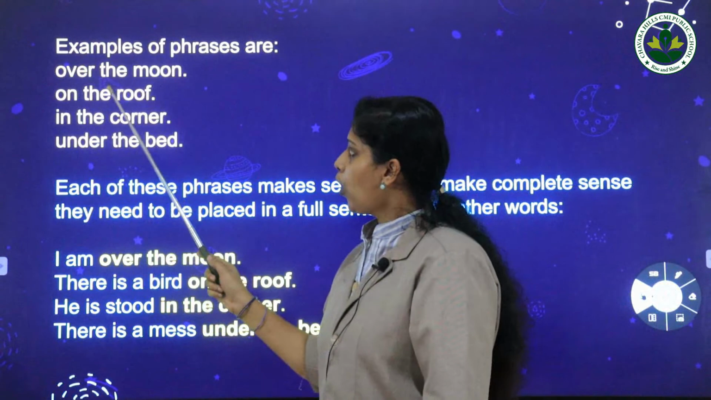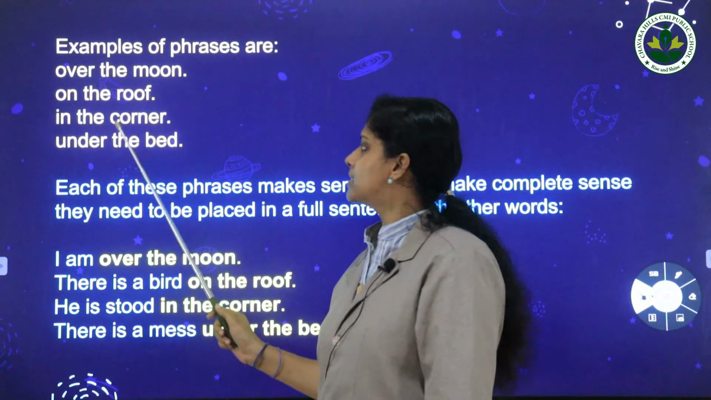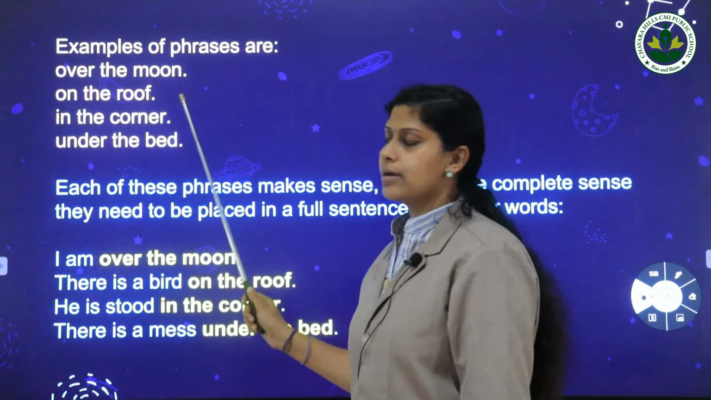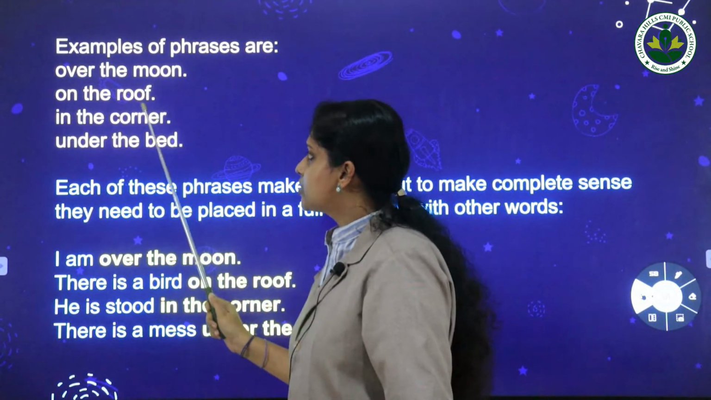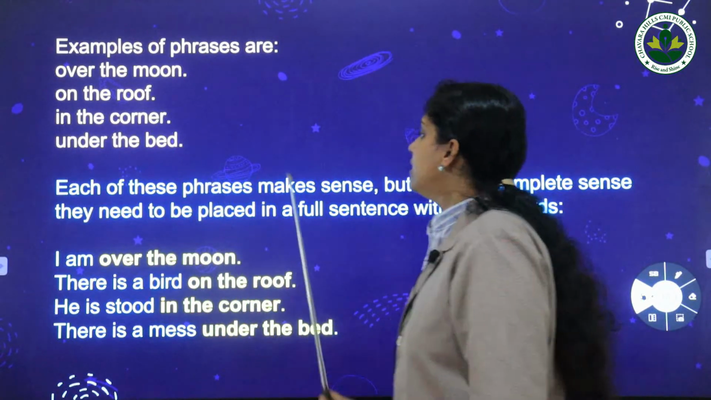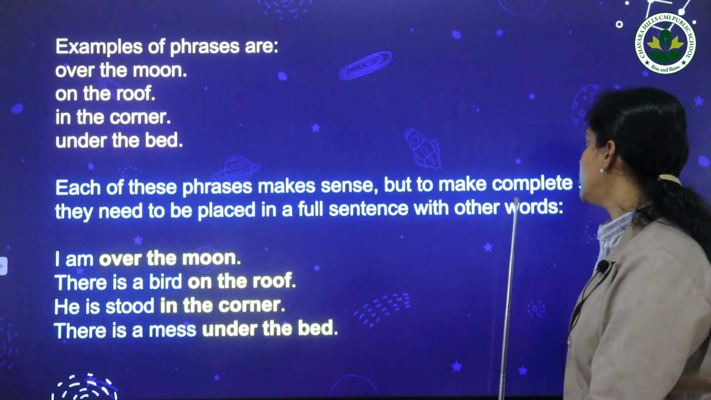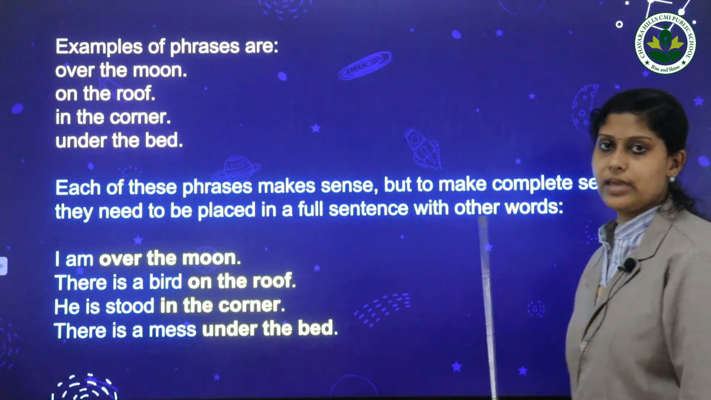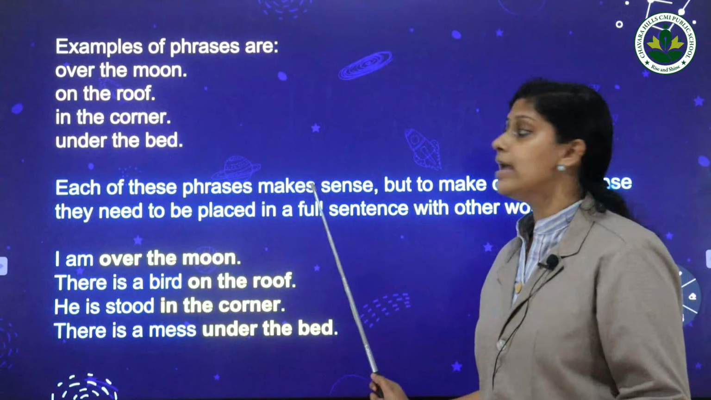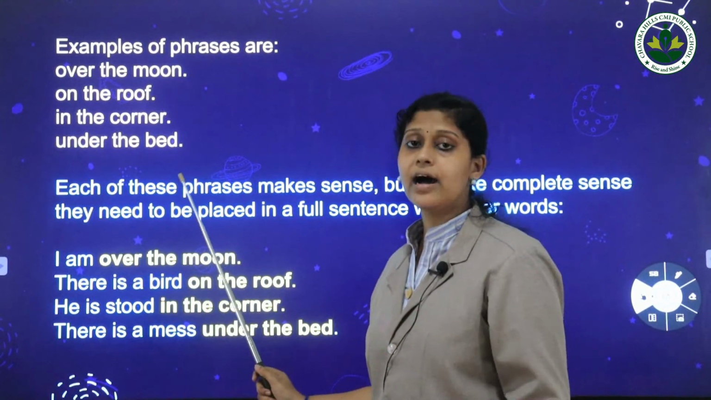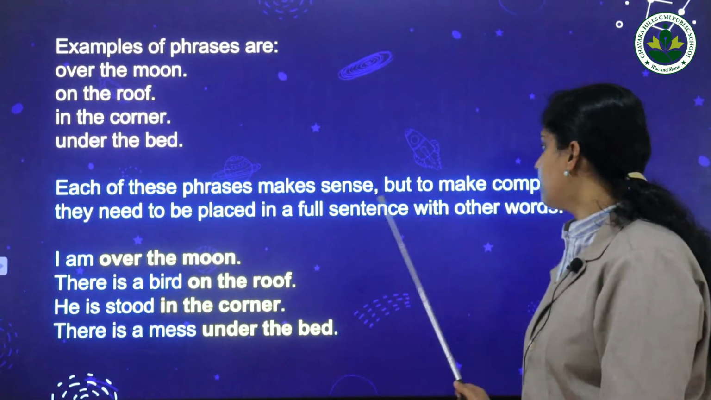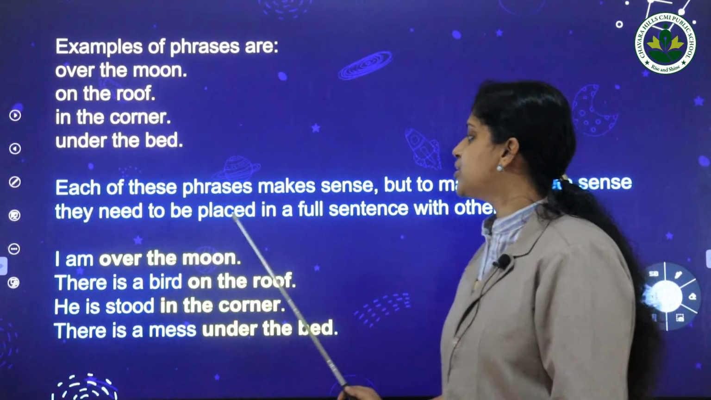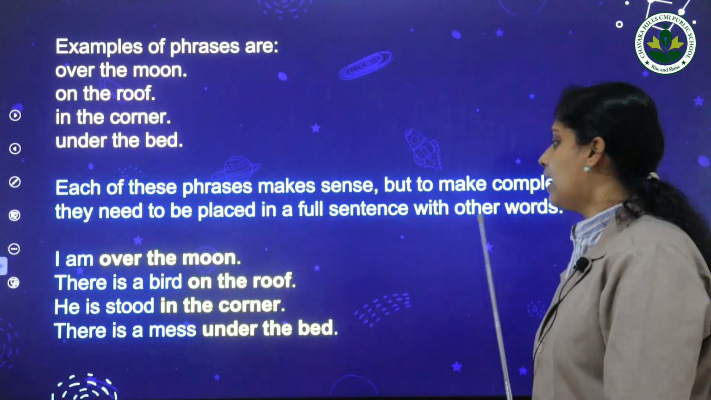Examples of phrases are over the moon, on the roof, in the corner, under the bed. These phrases do not have a subject and a predicate. Each of these phrases makes sense, but the phrases can't stand alone. They are dependent. To give a complete meaning, they need to be placed in a full sentence with other words.